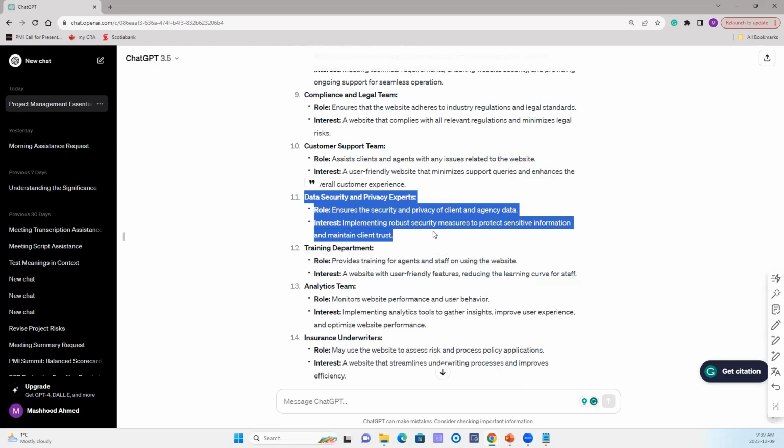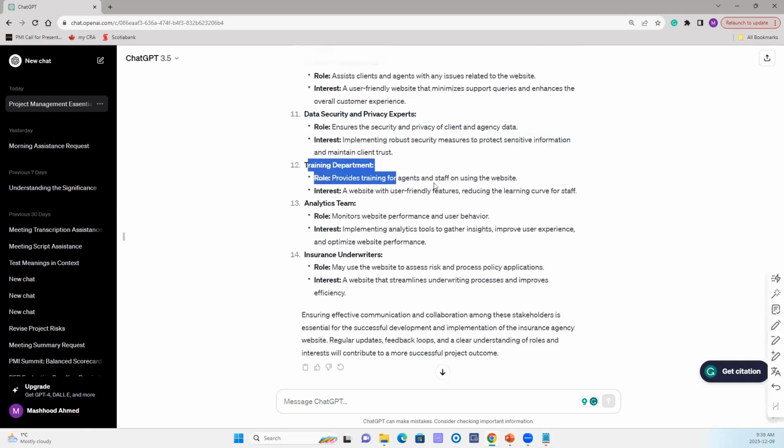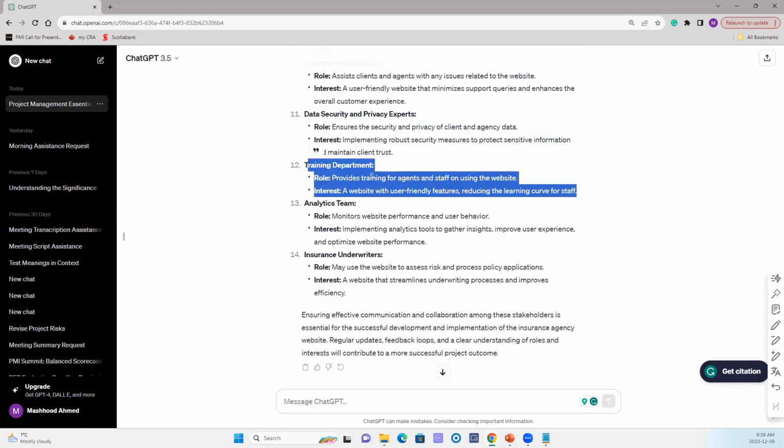You need to see that in this prompt, it's talking about different roles compared to the construction of 10 luxury houses. And those roles include data security and privacy expert. The role is to ensure the security and privacy of the client and agency data. Their interest is in implementing robust security measures to protect sensitive information and maintain client trust. Then it talks about training department. You need a training department for agents and staff on how to use the website and process the claims. Their interest is that the website should be user friendly and reduce the learning curve for the staff.